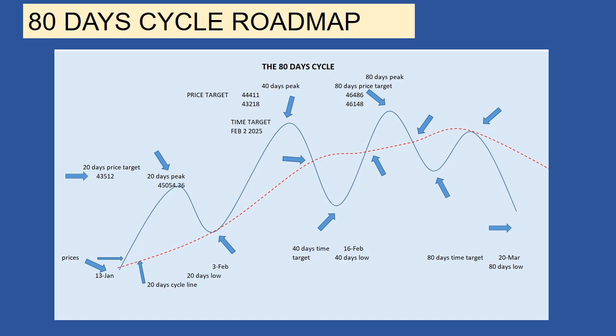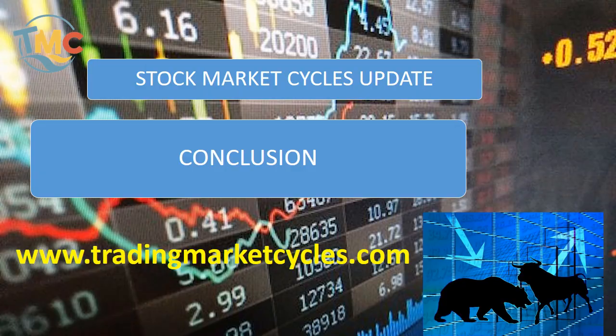For the longer time frame analysis, like the 20 and 40 week cycle, I suggest to watch my videos on the S&P 500. In conclusion, the overall market is in top formation phase and very soon should start a major correction. This correction should be at least an 18-month cycle. We can expect this correction to end around the 3rd of May.